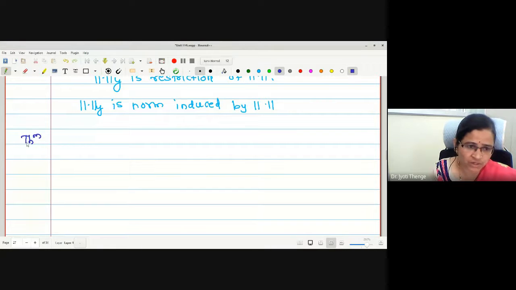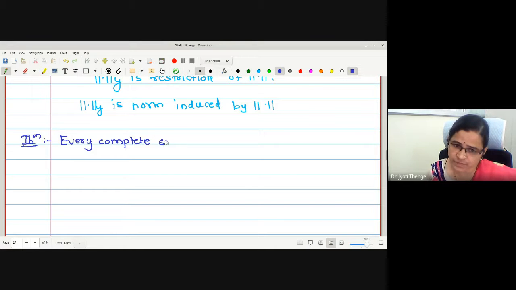The first one under this is: every complete subspace of a normed linear space is closed. Let me write this statement. Every complete subspace of a normed linear space is closed.